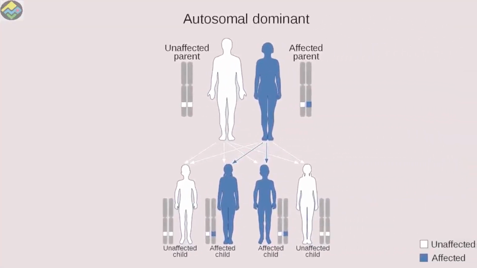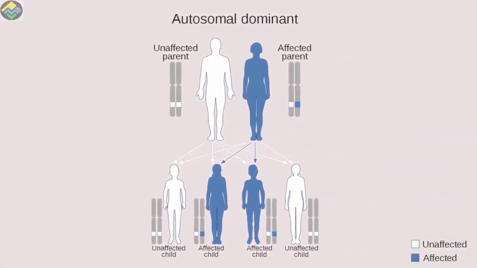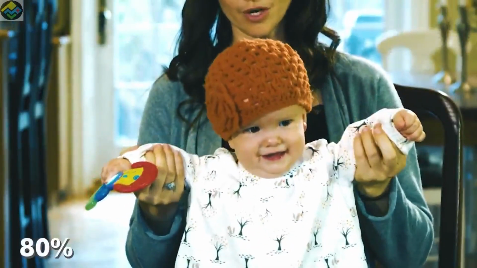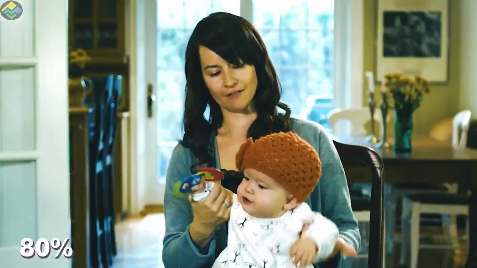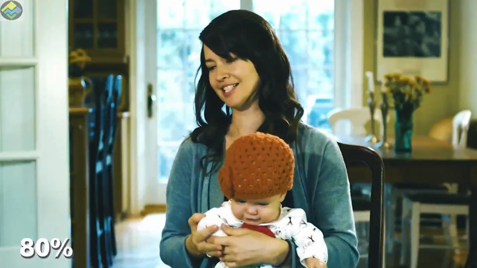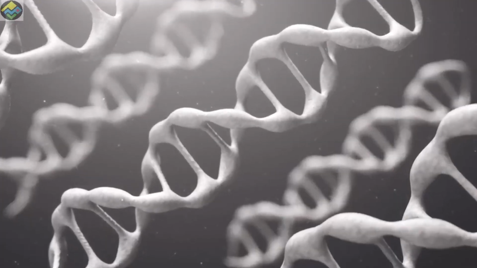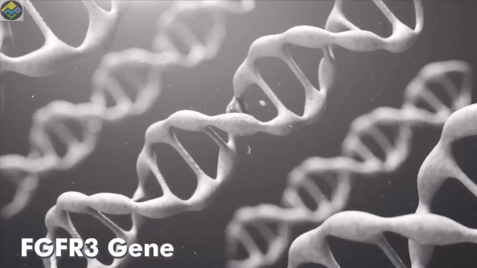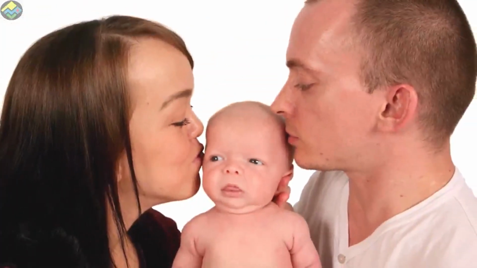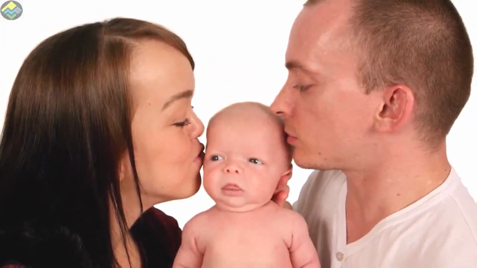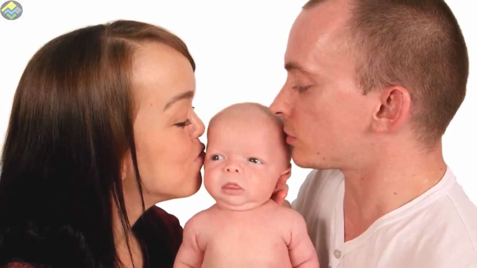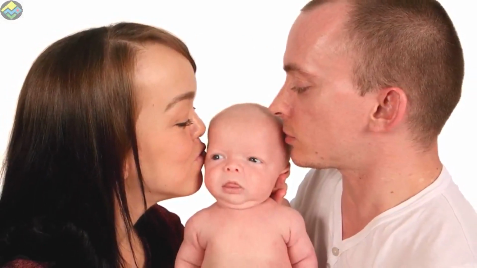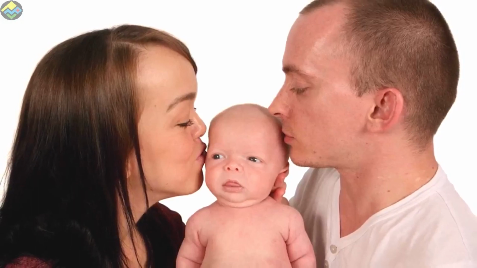Transmission of the disease. Achondroplasia is inherited in an autosomal dominant pattern, which means one copy of the altered gene in each cell is sufficient to cause the disorder. Around 80% of people with achondroplasia have normal-sized parents. These cases are caused by new mutation in the FGFR3 gene. In the remaining cases, people with achondroplasia have inherited an altered FGFR3 gene from one or two affected parents.